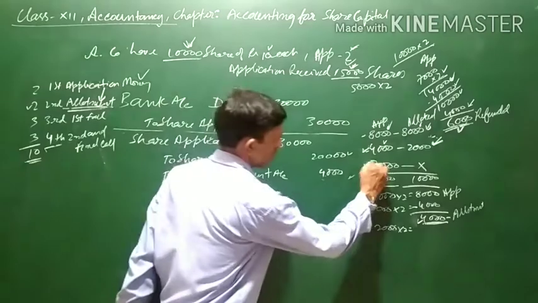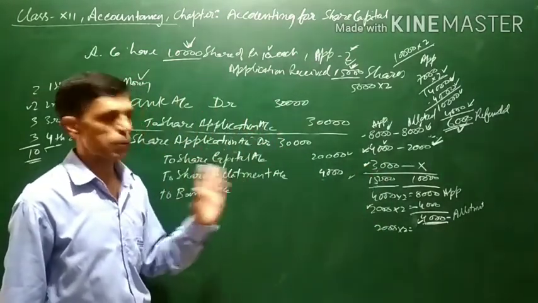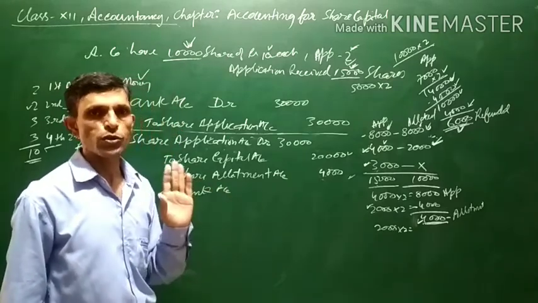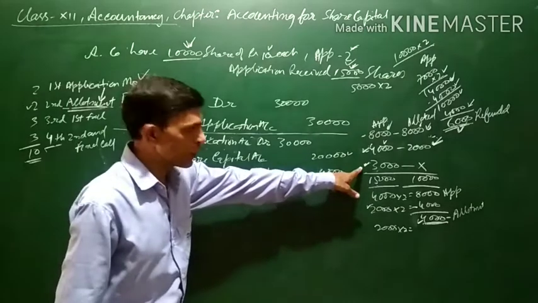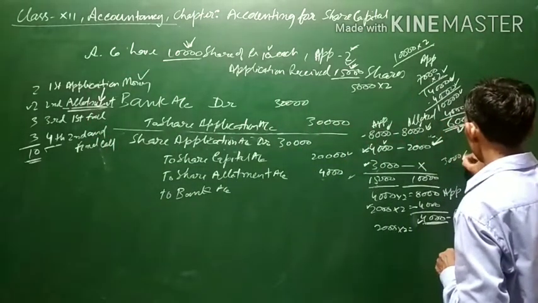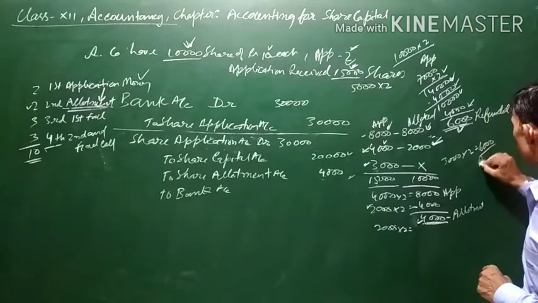Now, these 3,000 shares, application for 3,000, have not been accepted, or their application will be completely rejected. They have not been allotted any shares. So their share application money will be refunded in full. Means 3,000 shares into 2 rupees application money, that is 6,000. It will be refunded.